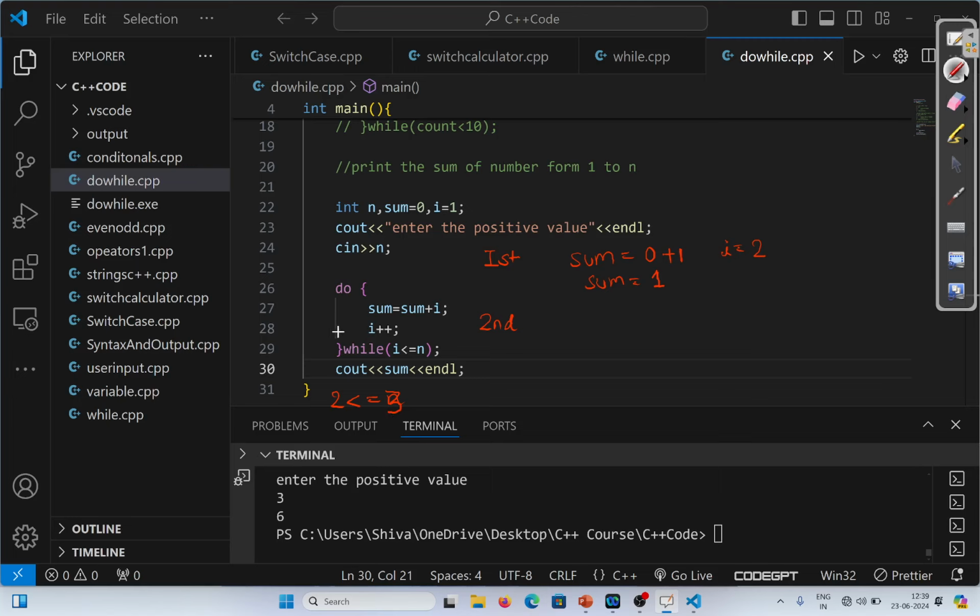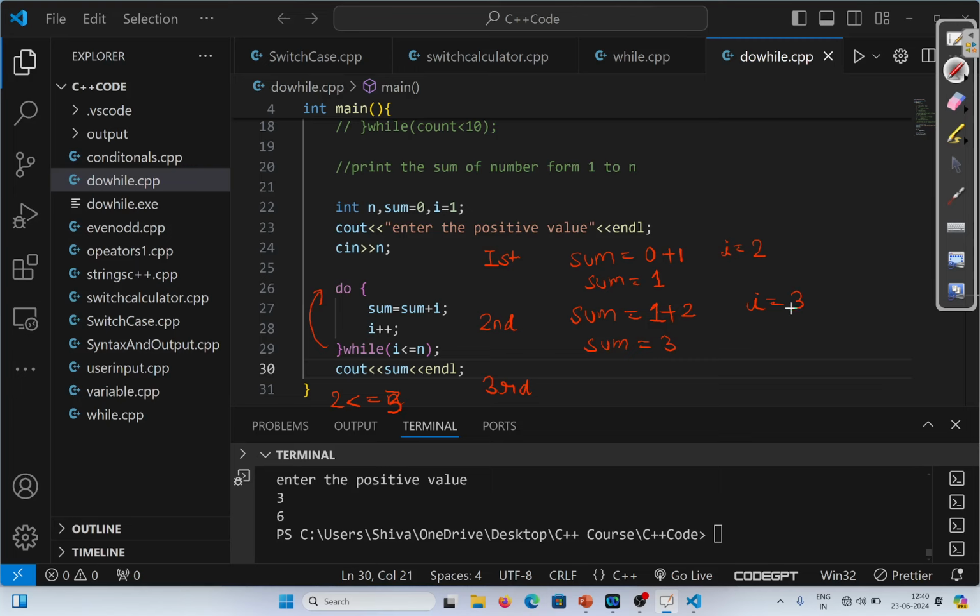So this do while loop will execute again. Now the sum is storing one, and the value of I this time is two. So the sum will become three. Sum will become three in the second iteration, and the value of I will become three because of line number 28. In the third iteration, it will check this condition.